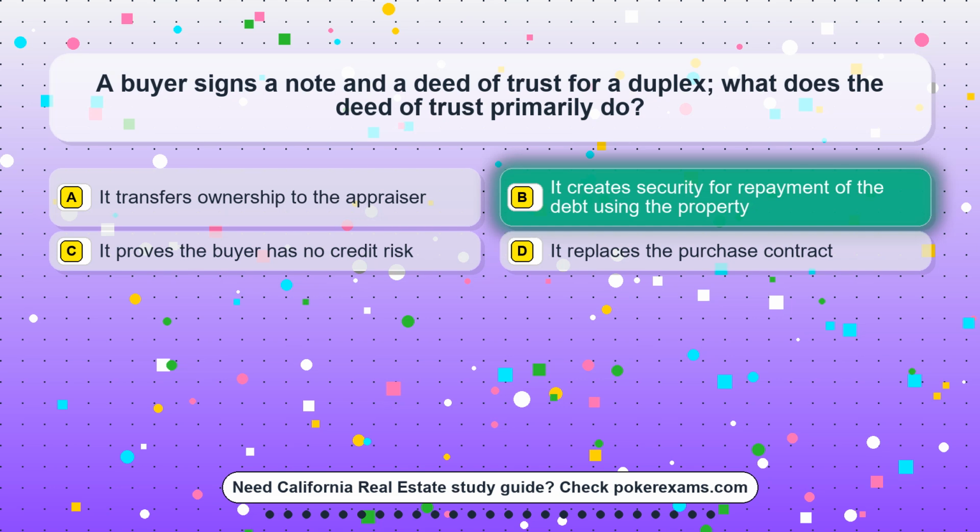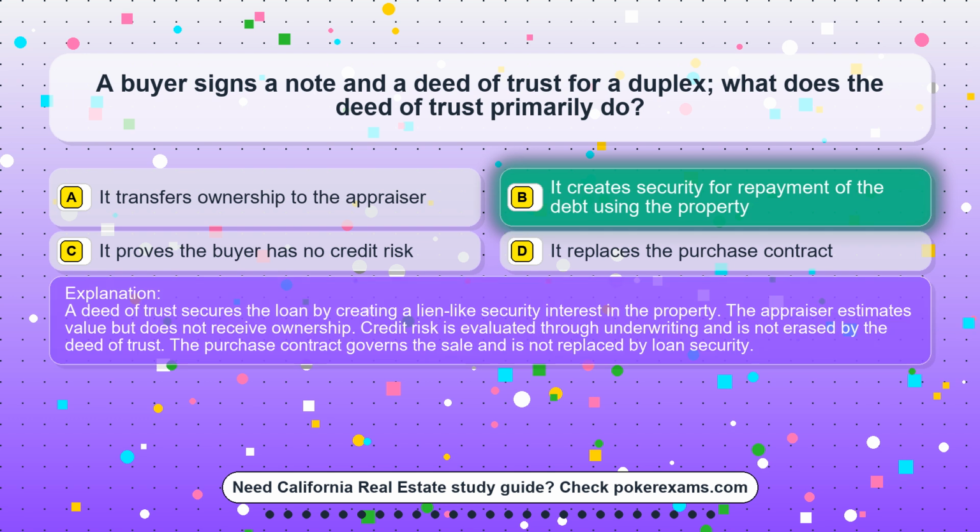The correct answer is option B. It creates security for repayment of the debt using the property. A deed of trust secures the loan by creating a lien-like security interest in the property.